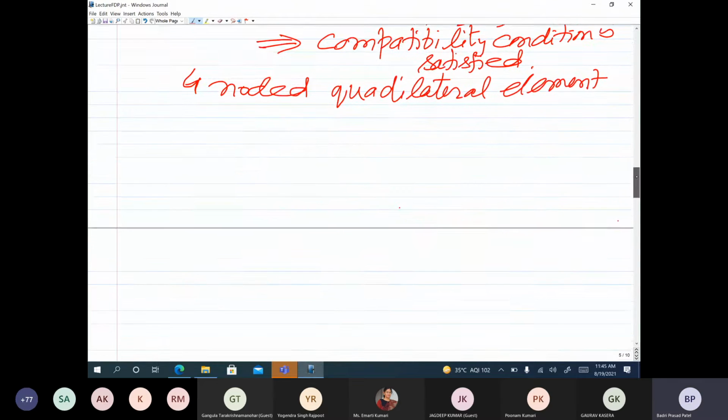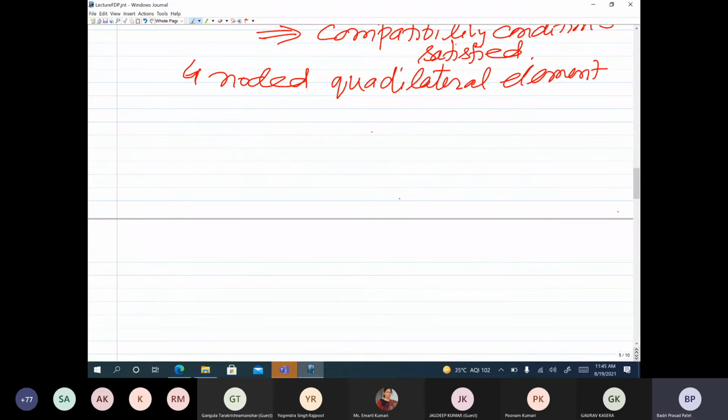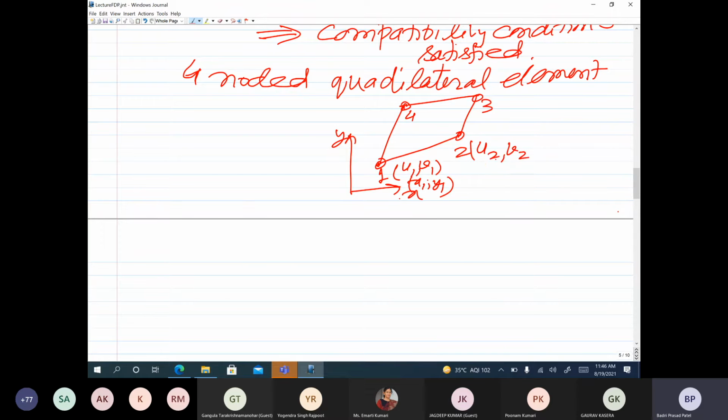Now if we are doing the formulation in the physical coordinate space, let us say this is a quadrilateral and these are the xy coordinates and it has 4 nodes, because a quadrilateral means we have to have 4 nodes. These are the local node numbers 1, 2, 3 and 4. And since we have to have primary variables as degrees of freedom at the nodes, we will have u1, v1, and the xy coordinates would be x1 and y1. We will have u2, v2 and the coordinates x2, y2 and so on, same thing at 3 and 4.